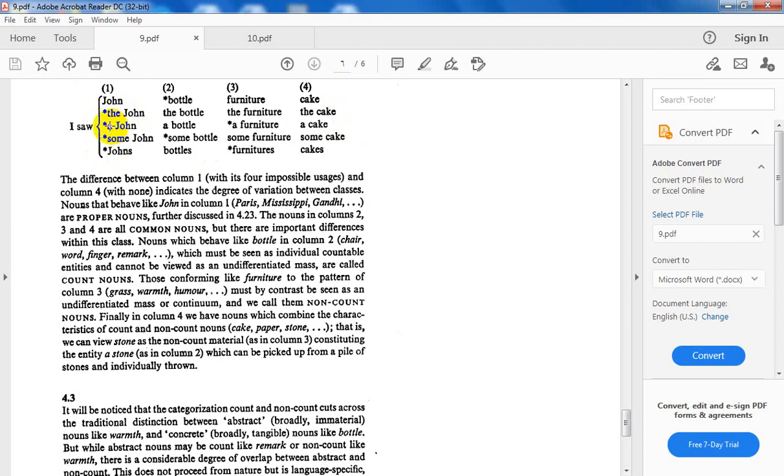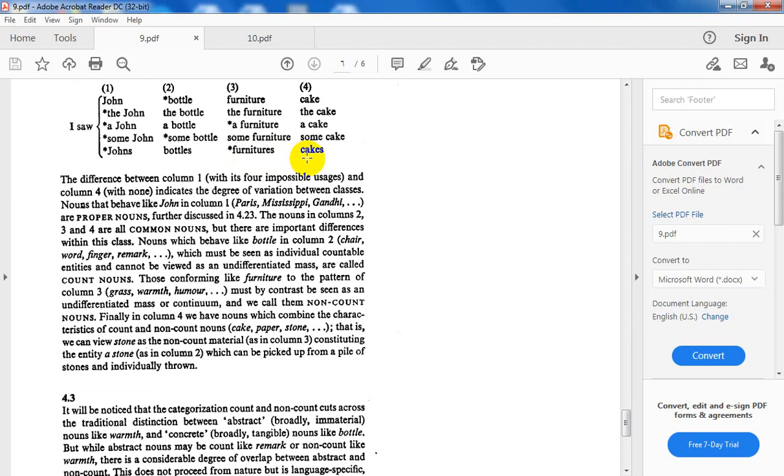"A John", no, see, not the indefinite article. But I can say a bottle, a furniture, no, not a furniture, but I can say a cake. What about "some"? Some John, not acceptable; some bottle, not acceptable; some furniture, some cake, they are acceptable. John's, the case of plurals, adding the s plural: Johns, no. Bottles, yes. Furnitures, no at all. Cakes, okay.